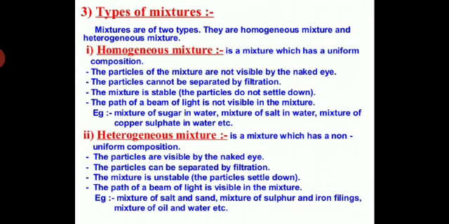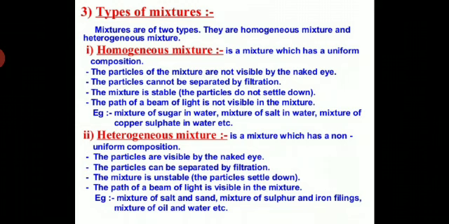What are examples? The mixture of salt and sand, the mixture of sulfur and iron filings, the mixture of oil and water. In other words, we can say heterogeneous mixtures are immiscible, not miscible, and if we talk about homogeneous mixtures, they are miscible.